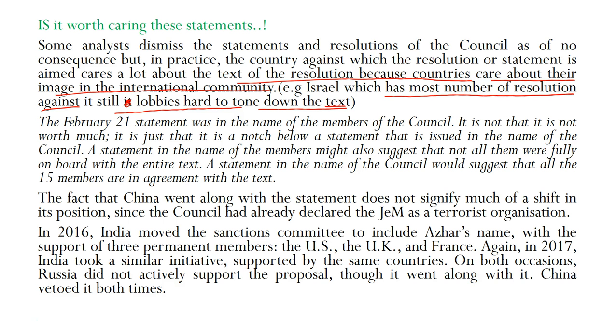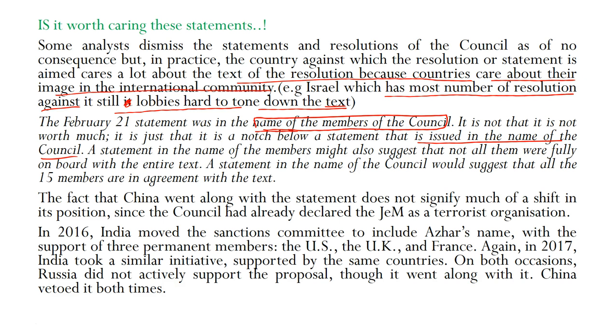The February 21 statement was in the name of a member of the council. It is not that it is not worth much. It is just that it is a notch below a statement that is issued in the name of the council. Oh, sorry, I was wrong. I said it was in the name of the council, but it was in the name of a member of the council. So maybe one member of the council has issued it. Had it been in the name of the council, it would have had more impact.